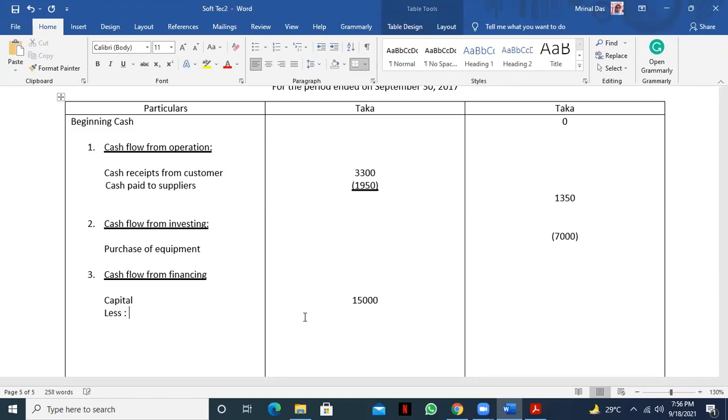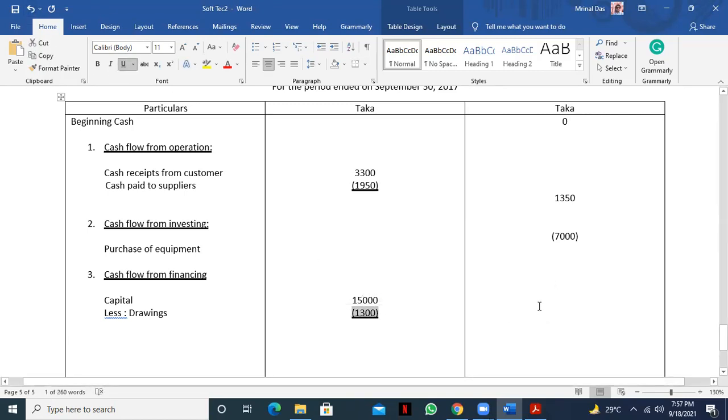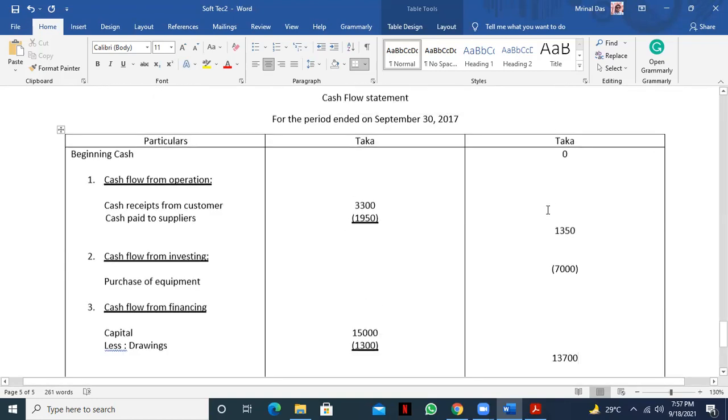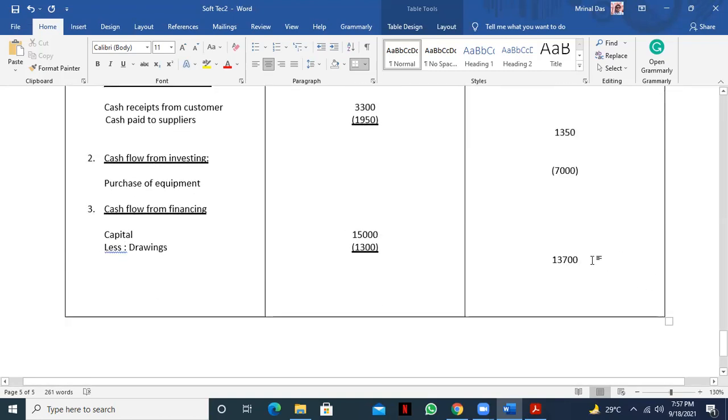And we paid cash, less drawing. Okay, how much is the drawings? Again, only the cash transaction will come here. Drawings is 1300, you know. 1300. Yes. So if you deduct 1300, how much will you get? This is a plus figure. It will come into the business. Positive figure. 13,700. Now you will add all the figures, then you'll get a figure that will equal the cash balance.